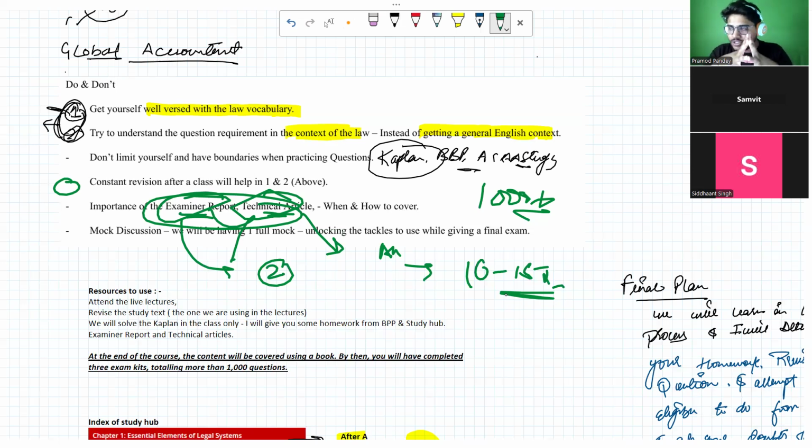These are the two important resources which I would be requesting both of you to use, because in your law paper there won't be many, right? There will be like two or three limited resources, but in your other papers of the ACCA, these are the two important resources you have to do. If I talk about the advanced papers of the ACCA, the AAA paper, the SBR paper, up to 30 to 40% of the paper comes out of the technical articles. So these are the two things I want to emphasize, and I would be requesting you to incorporate them, Siddhant. And Samit, you will be following this instruction throughout all your papers of the ACCA.